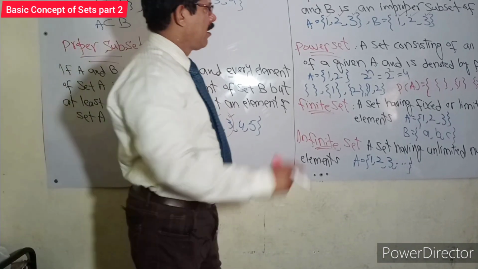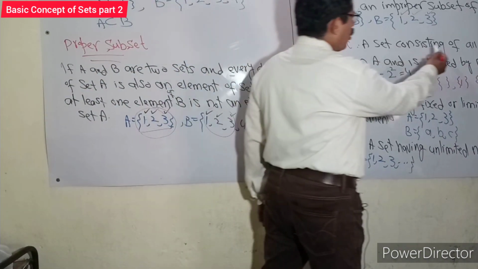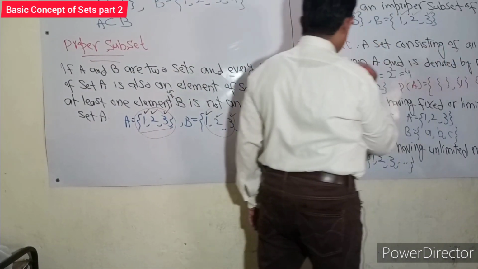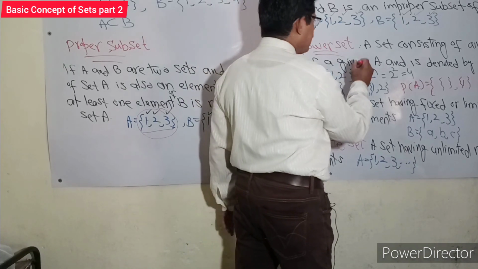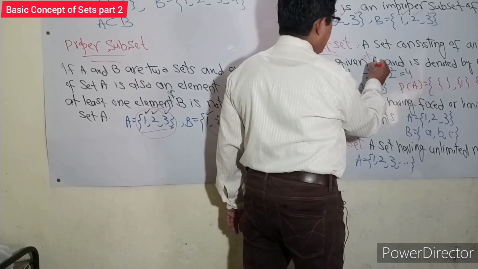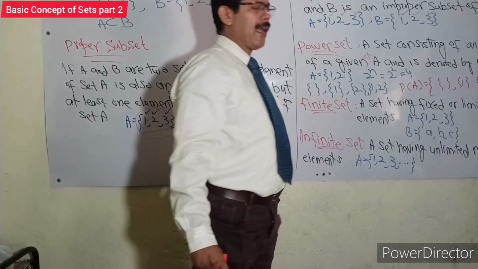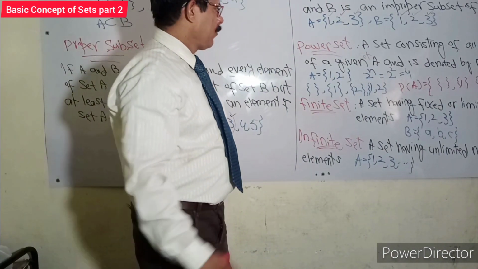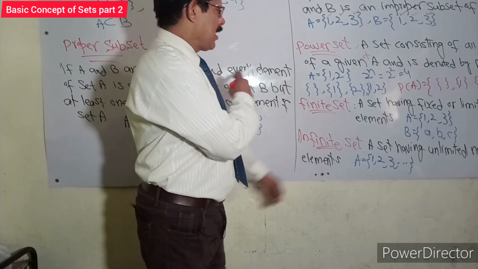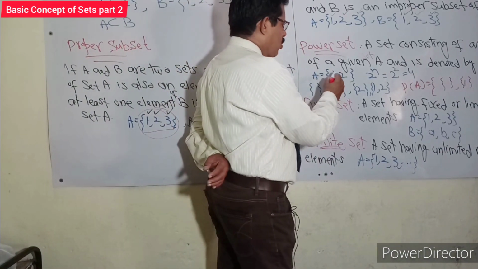Power set. A set consisting of all possible subsets of a given set A is denoted by P(A). Suppose we have a set A which is {1, 2}.